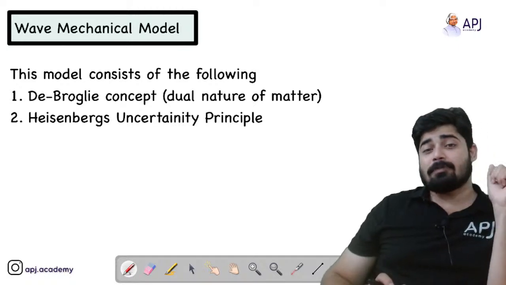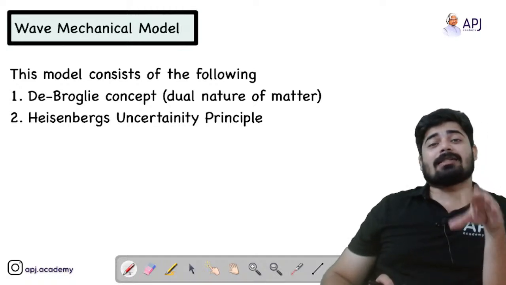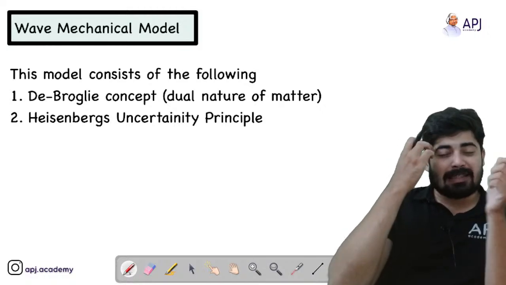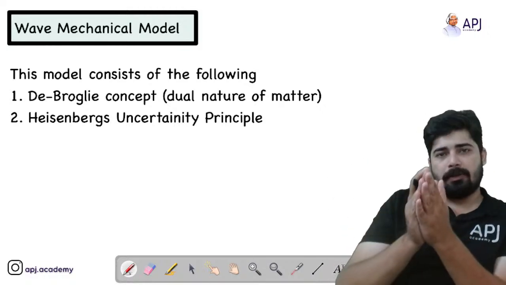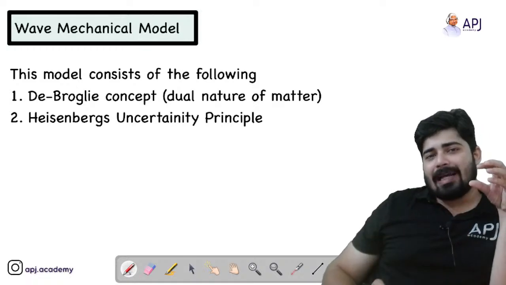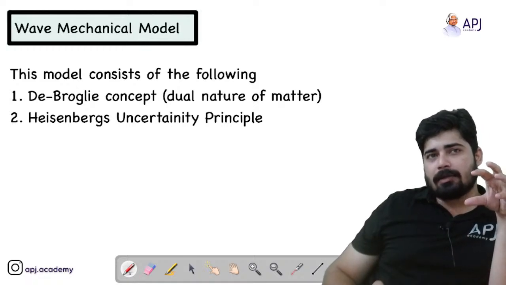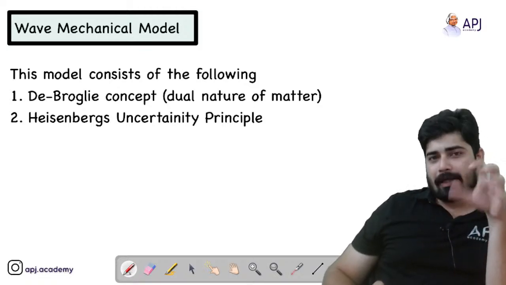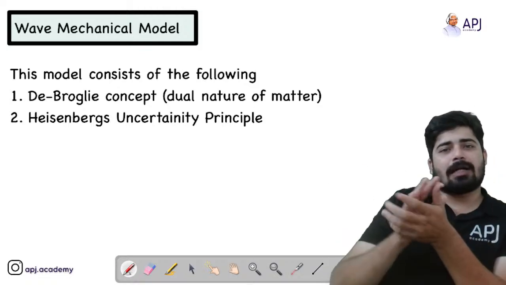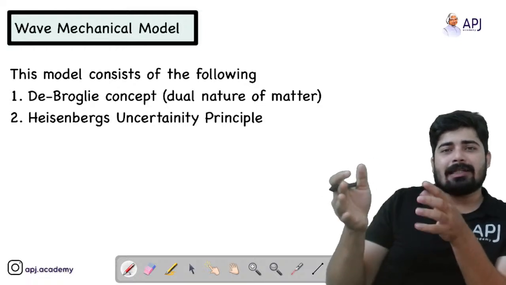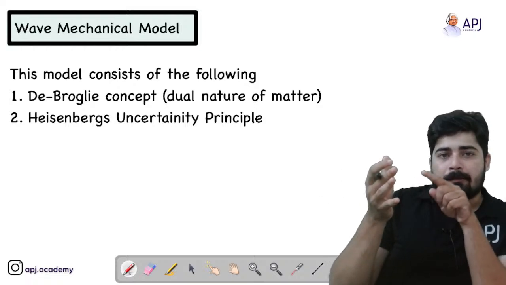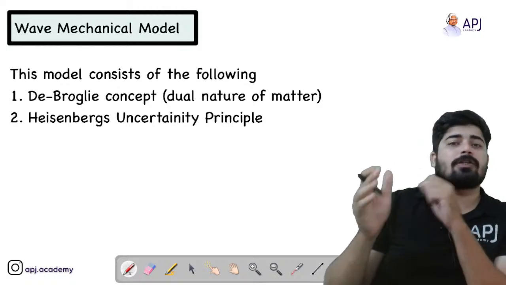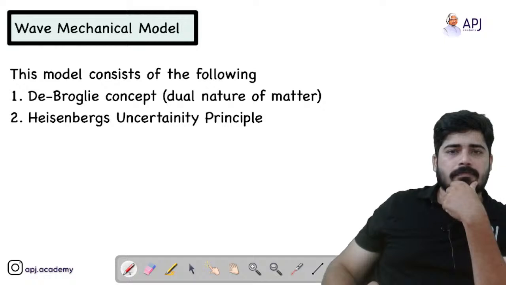The second concept is Heisenberg's Uncertainty Principle. Heisenberg's Uncertainty Principle contradicts Bohr's model. Bohr clearly explained where the electrons are seen; he clearly located the position. But according to Heisenberg, it is impossible to simultaneously locate the position of the electron and find out the velocity or the momentum of the electron.